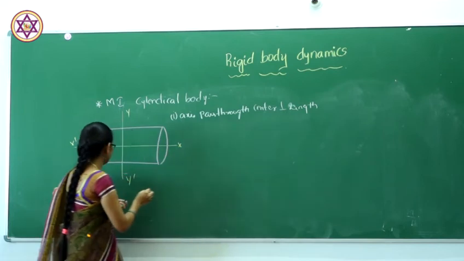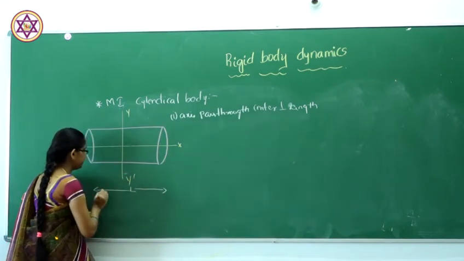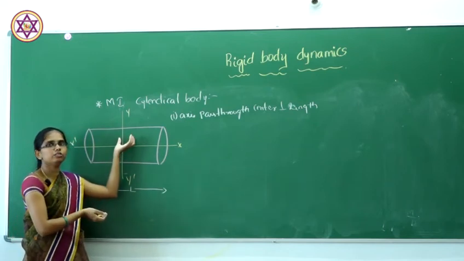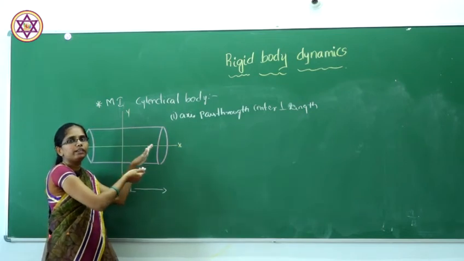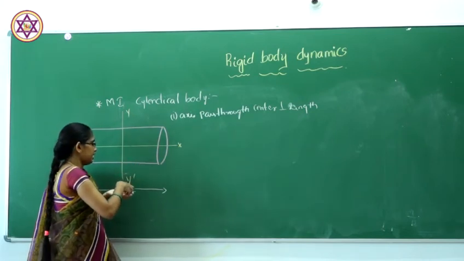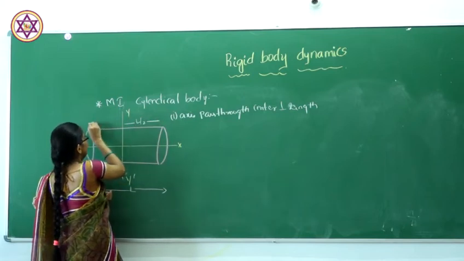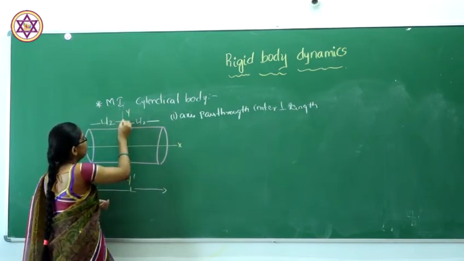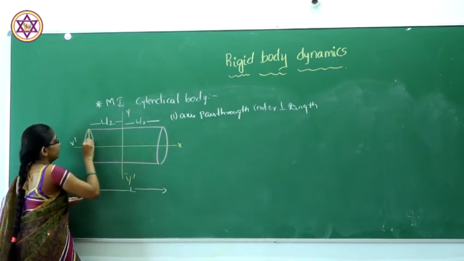So this is our length. Normally we know that when the axis passes exactly through the center, it divides the body into two equal parts, each of length L by 2, and the radius of this body will be R.